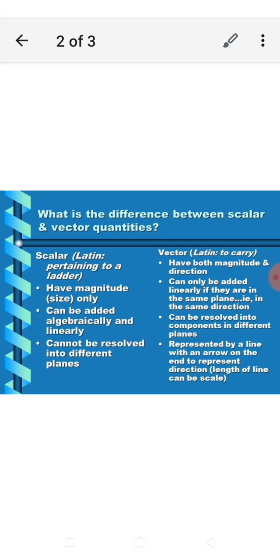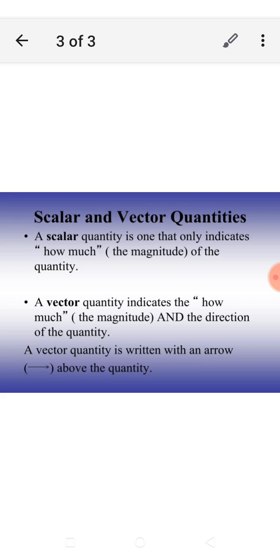A scalar quantity can be added algebraically, and a vector quantity can be resolved into components in different planes. A scalar quantity cannot be resolved into different planes, and a vector quantity is represented by a line with an arrow on it that represents direction, and the length of the line can be scaled. So these are the definitions of scalar and vector quantities.